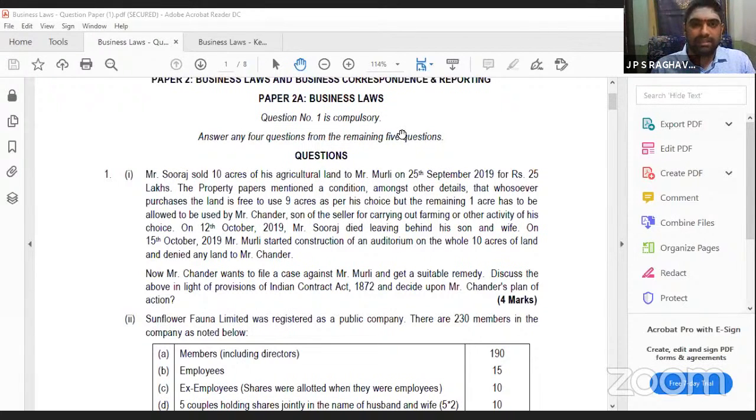After reading a case like this, what you have to first think is from which corner of the chapter the question was asked. On what basis you have to decide this, please listen: a condition is there. What is the condition? 9 acres have to be used as per his choice and 1 acre on the choice of his son.